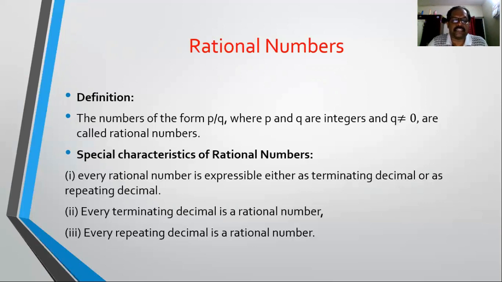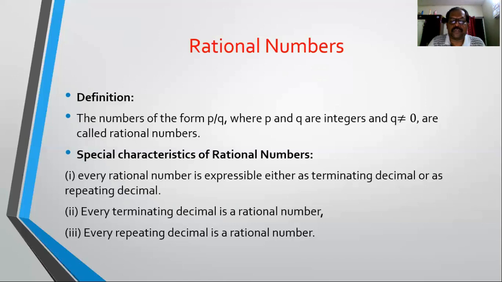The first one is every rational number is expressible either as a terminating decimal or as a repeating decimal. So every rational number can be expressed either in terminating decimal form or in repeating decimal form. Either of these two must be there. The second point is every terminating decimal is a rational number.